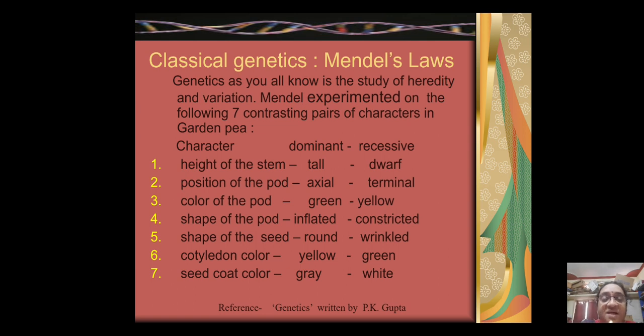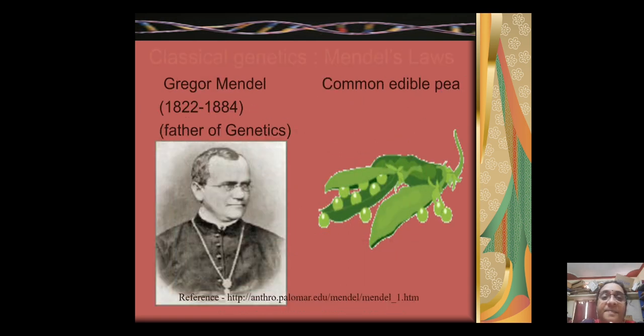He observed that whatever traits are listed here under the heading dominant, he observed them in the F1 generation after doing a cross. Some of the traits were expressed more in number when he counted the progeny, so he called those dominant, and the others which were not expressing in the first generation itself, he called recessive. Here is a picture of Gregor Mendel and the edible pea.